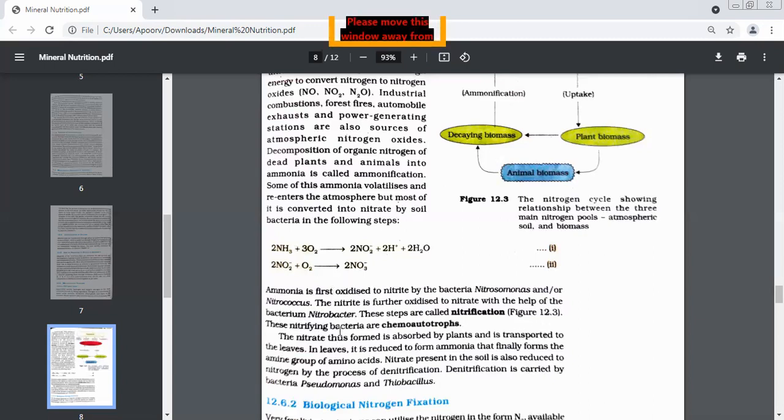These bacteria are called nitrifying bacteria. And what is the other name we have for them? Chemoautotrophs. So the ammonia released from the dead remains of plants and animals is not directly converted into nitrates, children. First, it is oxidized into nitrites. Very good. Formula for nitrites?